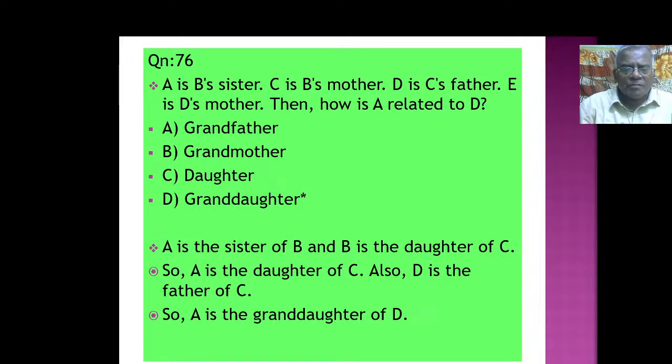If we combine these two, A is the granddaughter of D. Why? C's father is D, so he is the grandfather. So A is the granddaughter of D. This is how we have to find out.